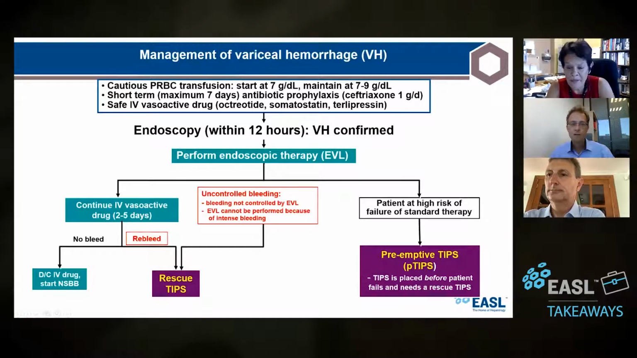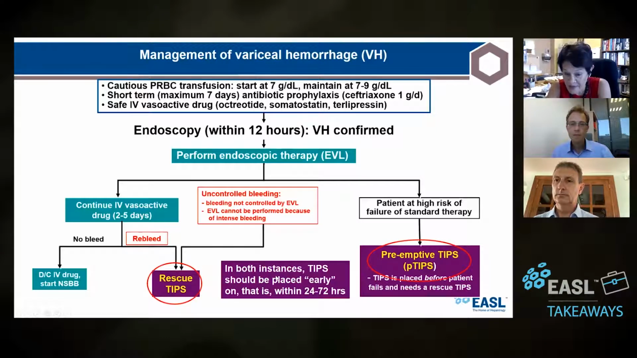And so we're preempting the need of a rescue TIPS, because when they bleed again and they get a rescue TIPS, these patients get sicker and sicker and the mortality is very high. Now, in both instances, whether it's rescue TIPS or preemptive TIPS, once you think about TIPS, you have to go and place it early. That is where the term early came from. Early means that you're going to do it the moment you thought about TIPS. You have to go down to IR or you go to your interventional hepatologist and tell them you need a TIPS placed, ideally within 24 hours, but all the studies have allowed 24 to 72 hours. So this is the main definition, rescue versus preemptive TIPS.